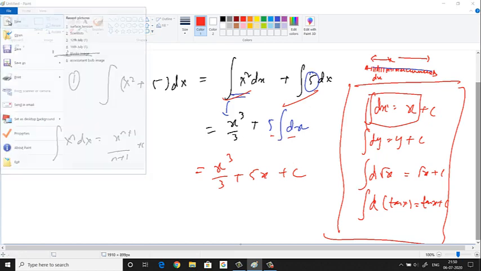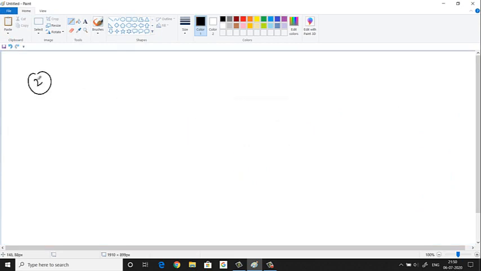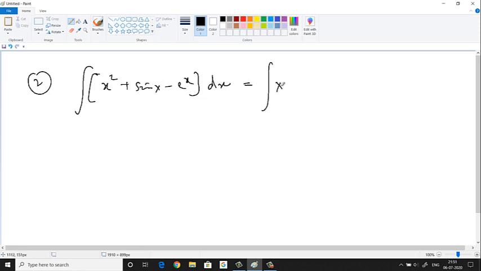Alright, let us take one more example. Say we have to integrate x square plus sin x minus e power x. What we can do here is split. So x square dx plus sin x dx, minus e power x dx.